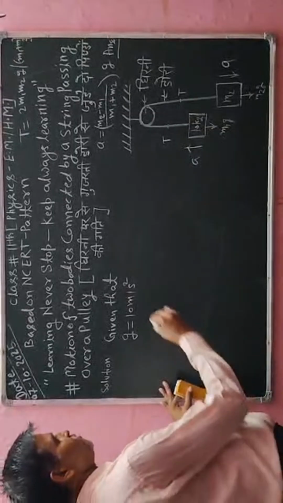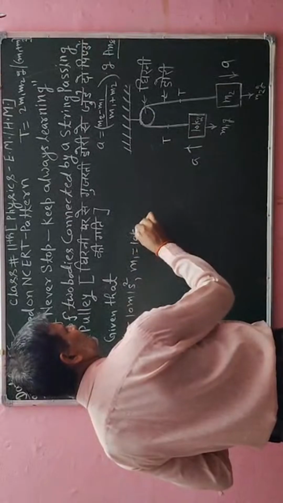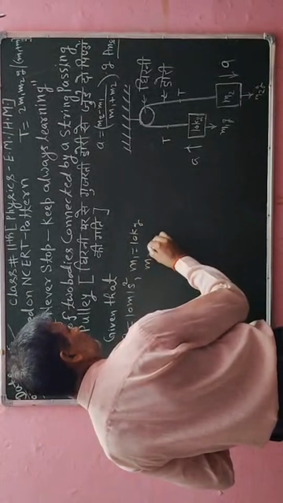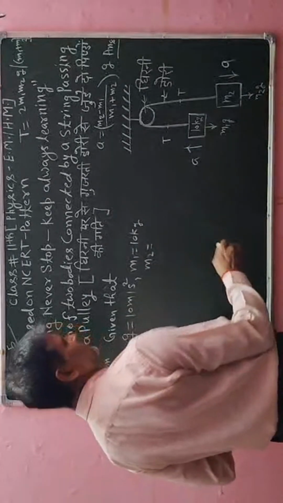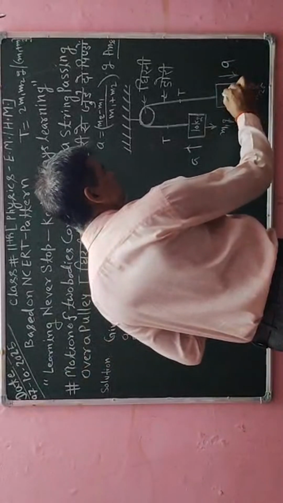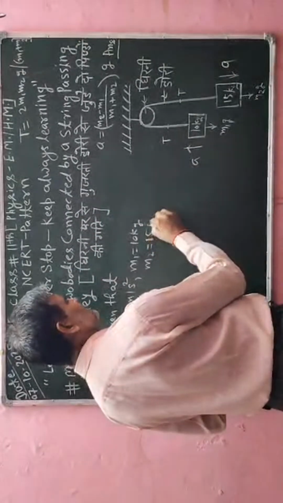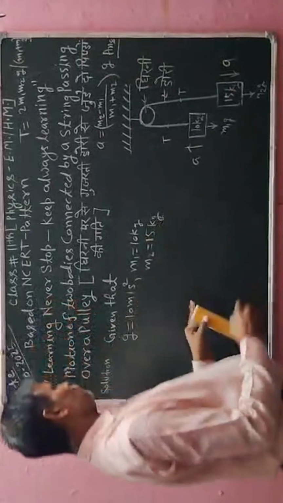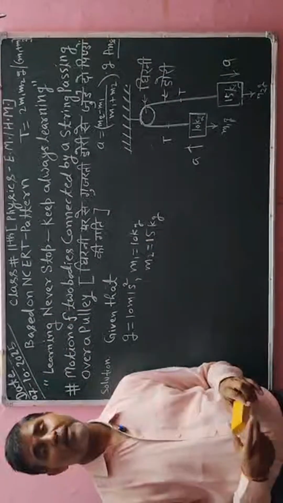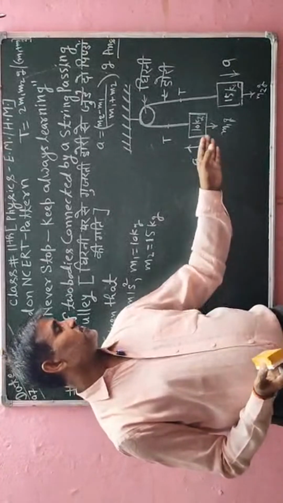Now I will also write that the first object has a mass of 10 kg in the MKS system, and the second object has, suppose, a mass of 15 kg. With the help of these values I have to calculate the acceleration.